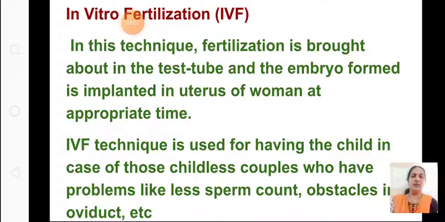So when the female has obstruction in the oviduct, or the male has less sperm count, this method is done, that is in vitro. That means the fertilization is done in the test tube, and the embryo formed is implanted in the mother's womb after a certain time. This is called in vitro fertilization, where the fertilization takes place in a test tube. That you have to remember. It is outside, not inside the mother's womb, and after that the embryo which is formed is implanted in the uterus of the woman.